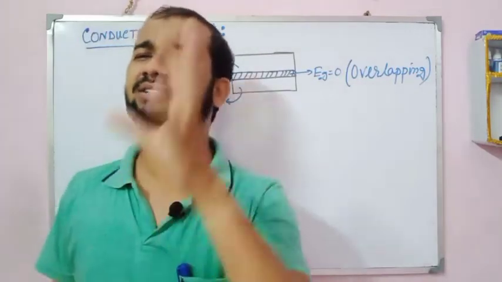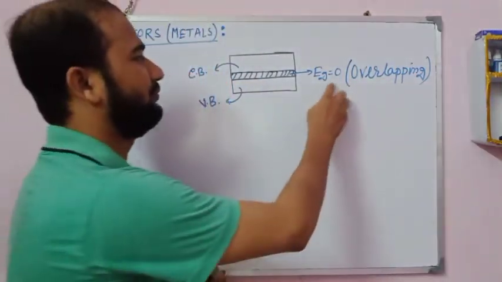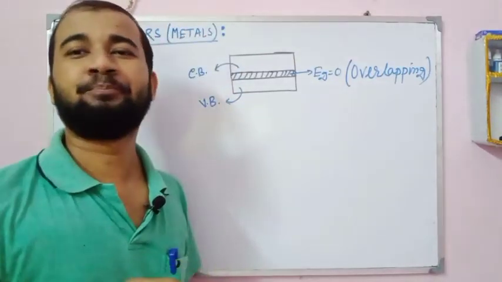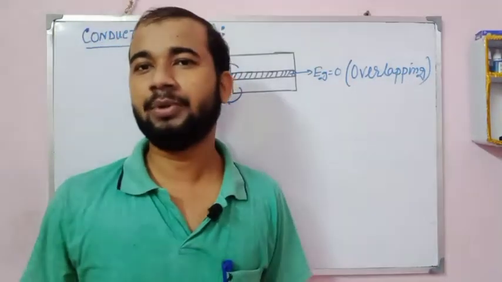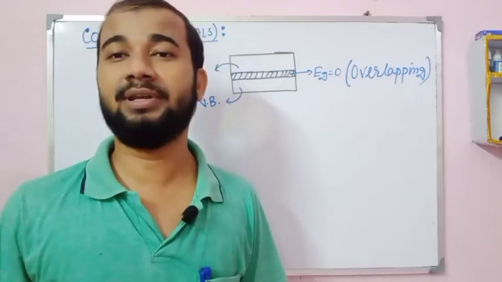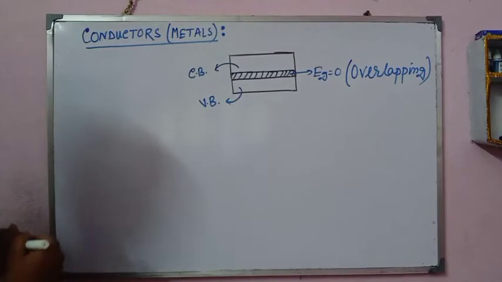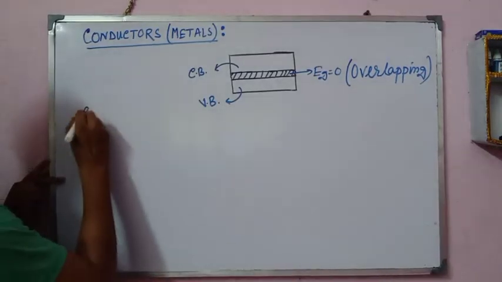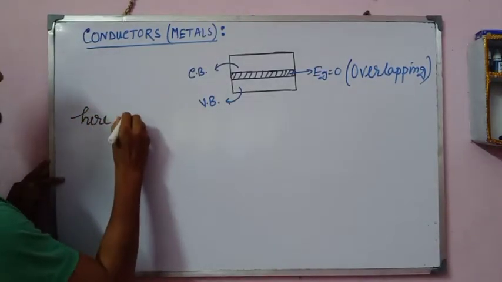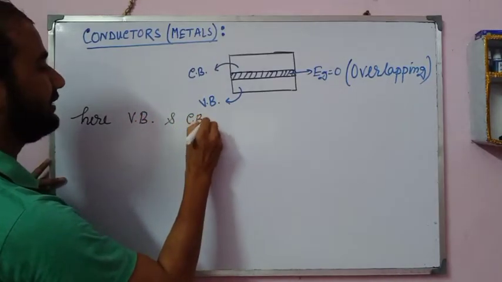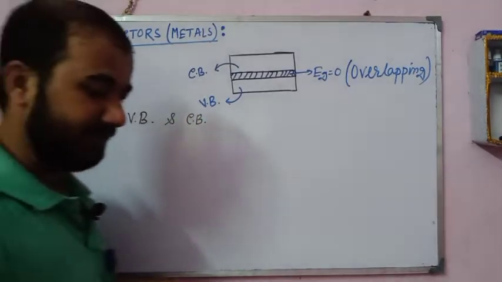No energy is needed. Eg is equal to 0. That is why metals or conductors are good carriers of electricity. I write this point. You have to note this point. Here the valence band, that is VB, and the conduction band, that is CB, are overlapping.